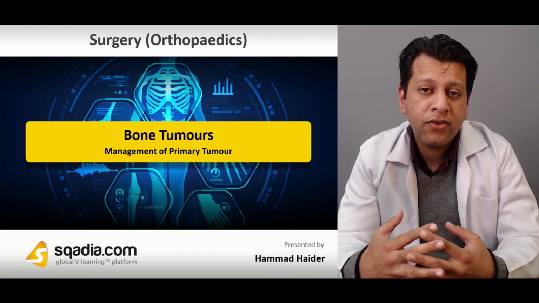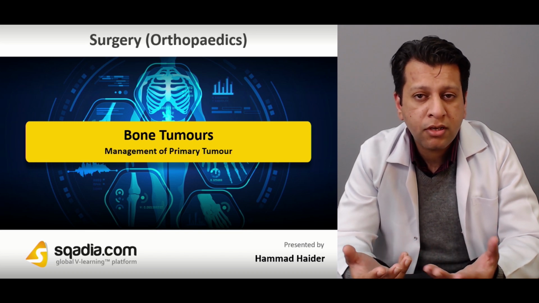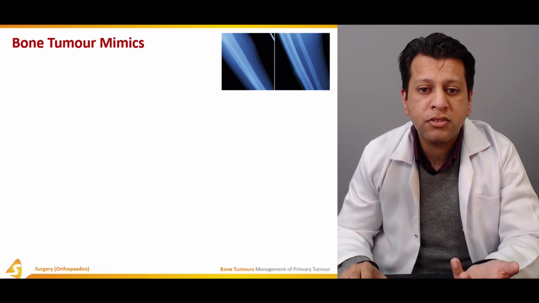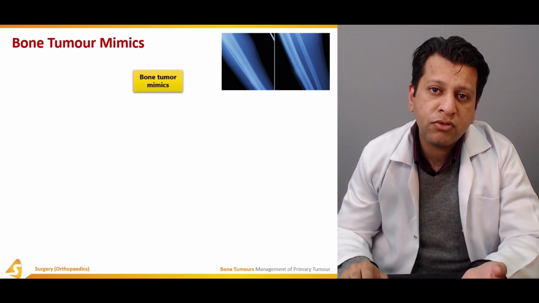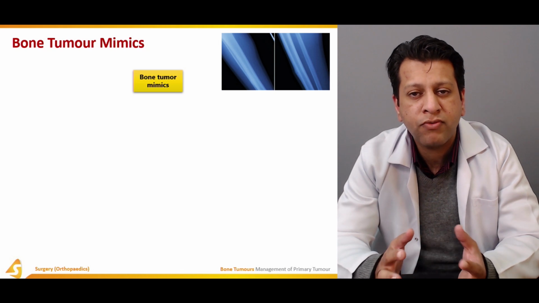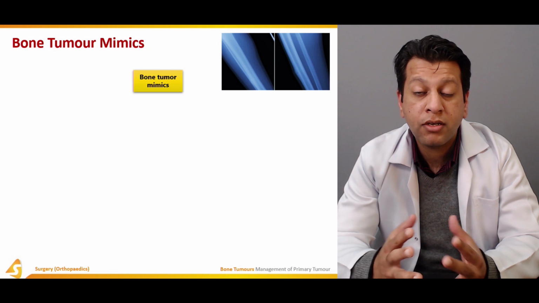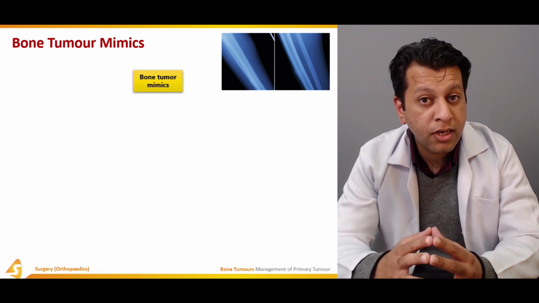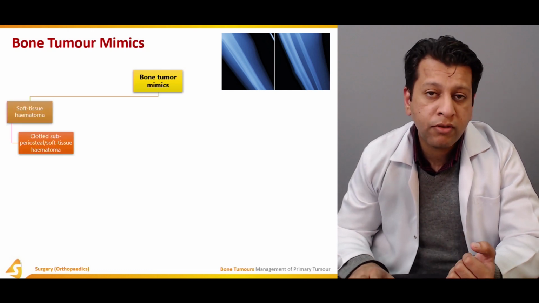But then there are definitely other conditions which sometimes mimic tumors, for example, simple as soft tissue hematoma. The difference between soft tissue hematoma and tumor is that usually this swelling in the case of hematoma is always post-traumatic. But soft tissue tumors and even bone tumors can sometimes present with a swelling without any history of trauma. The other includes such as myositis ossificans.